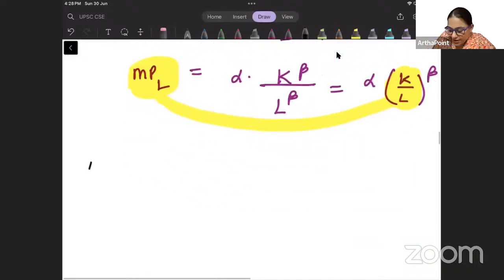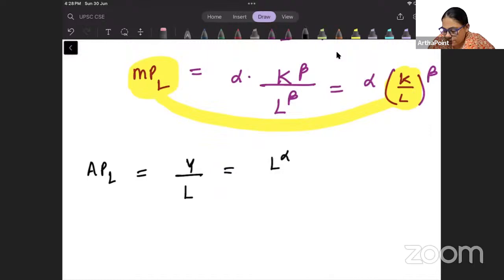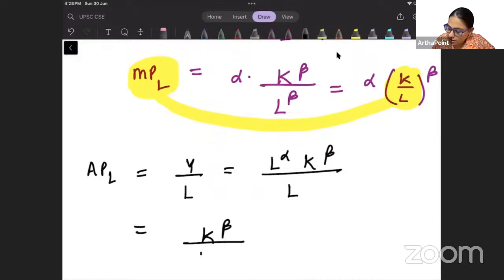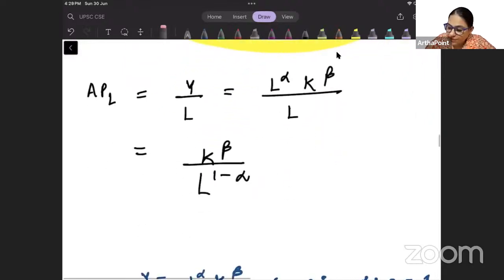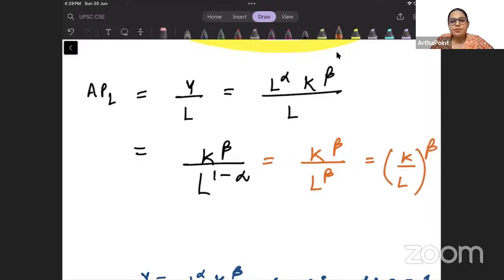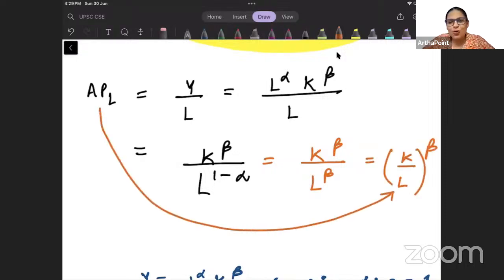So now what you can do, find average product of labor, and this will be output divided by labor. So output is L to the power alpha, K to the power beta by L. This will be K to the power beta upon L to the power 1 minus alpha. When this will cancel out, you will get 1 minus alpha. Right? 1 minus alpha is beta. So it will be K to the power beta by L to the power beta. And this will be (K by L) to the power beta. So average product is a function of K by L ratio. ये भी क्लियर हो गई बात हमें.